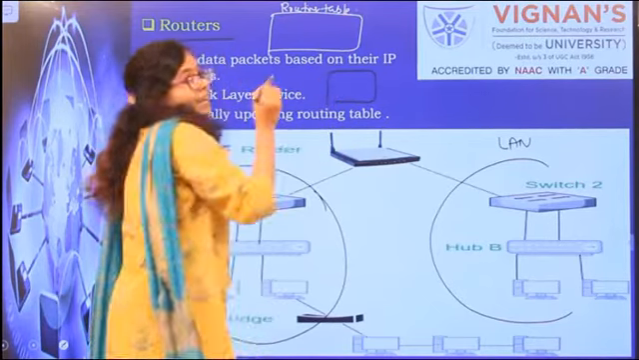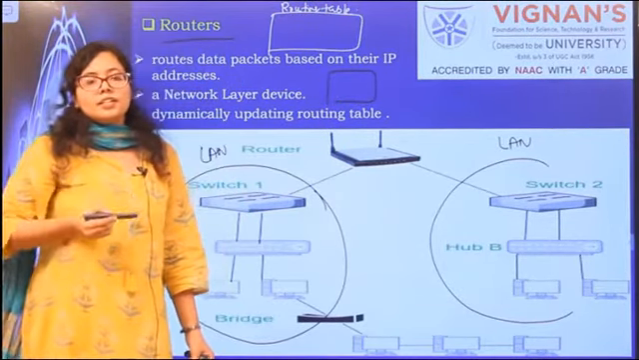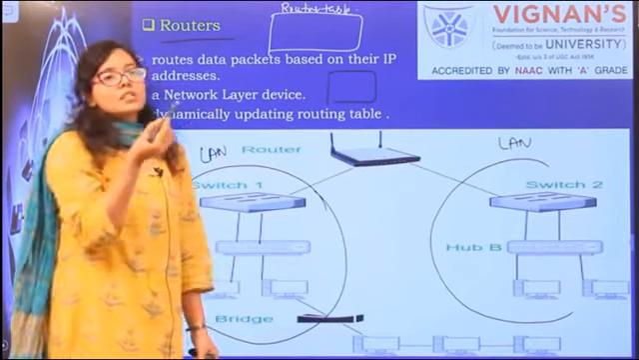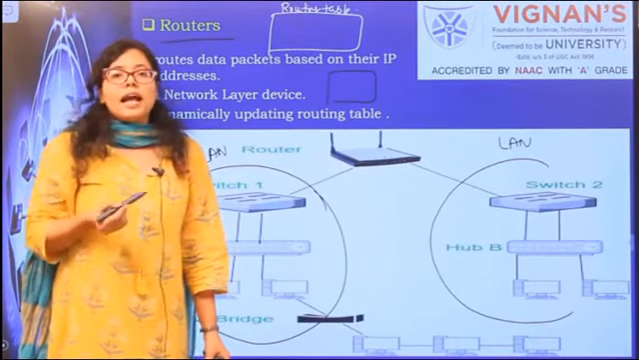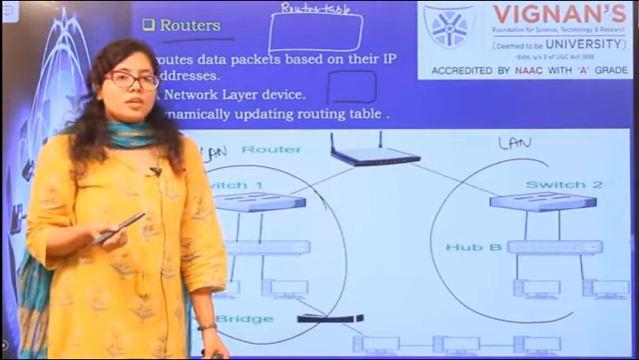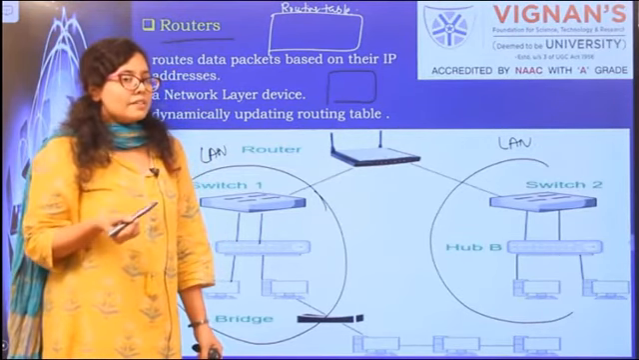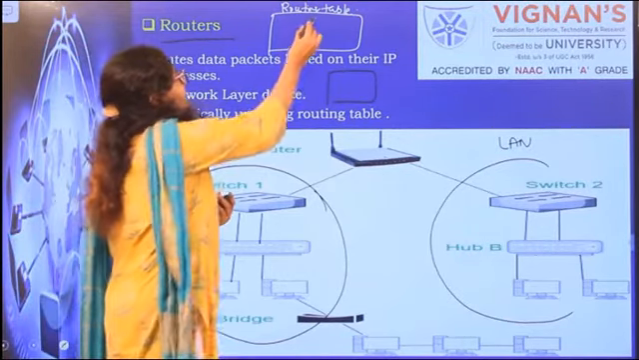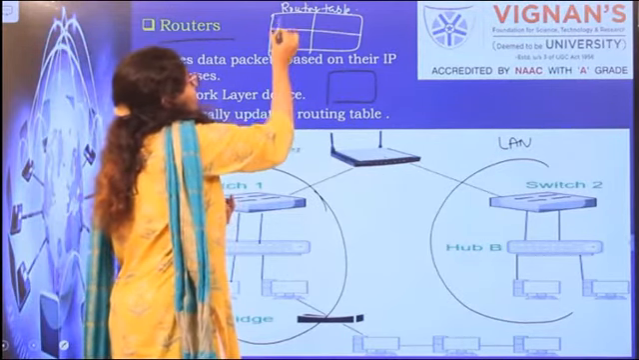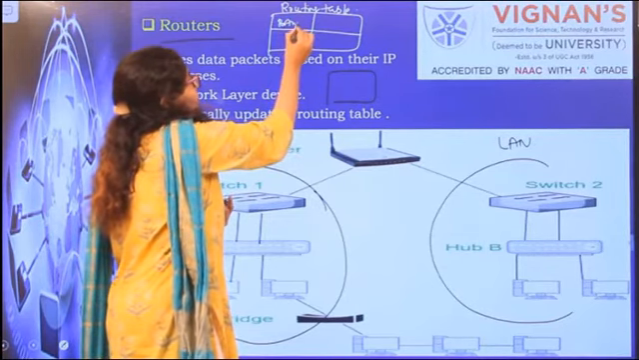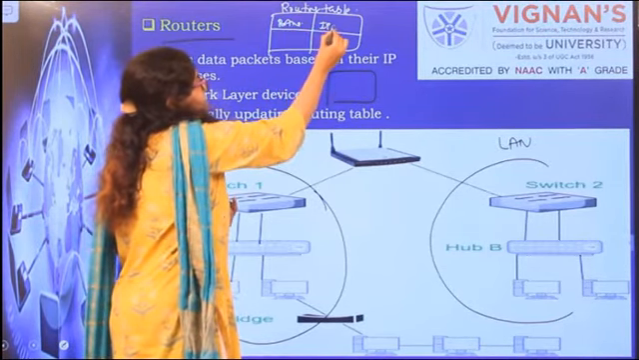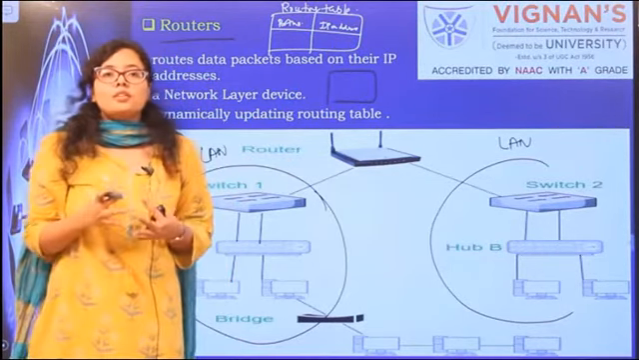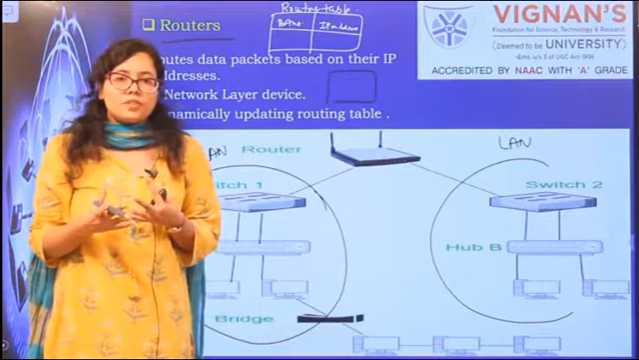For switches and bridges, we saw that the address they took into account was the MAC address, or the physical address. But for routers, they assign IP addresses to each and every device. This is basically called logical addressing. We will see what logical addressing is in further classes. So it will maintain the port number and the IP addresses of the devices, and it forwards the packet based on the IP addresses of the device.